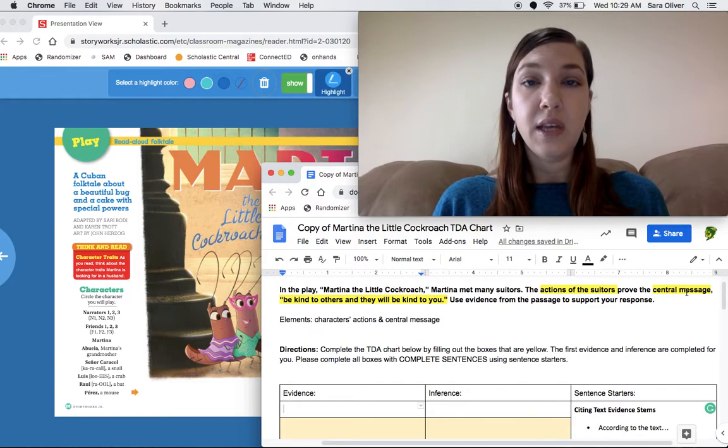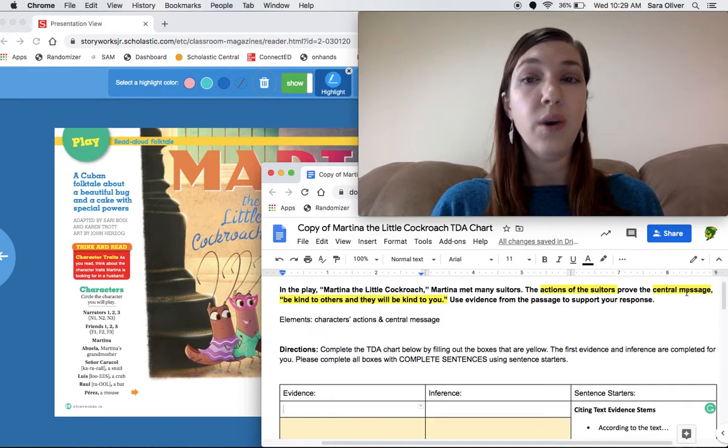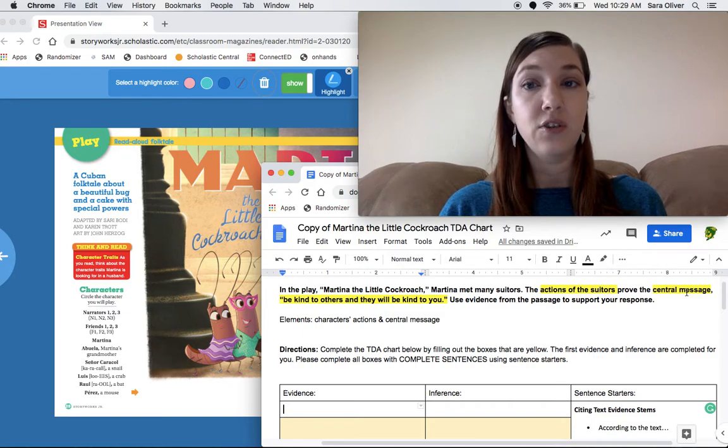What that means is we're going to be looking into the text for some evidence, proof, of the character's actions. We want to focus on those 4 suitors only. Then we're going to make a connection or an inference to the central message. What that means is we are going to talk about why we chose that evidence and how that proves the central message.